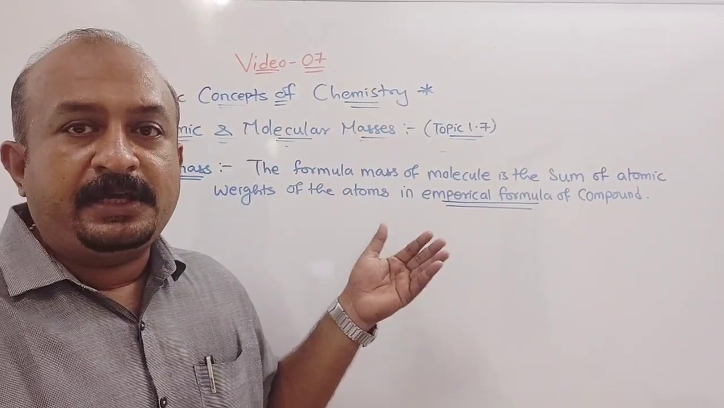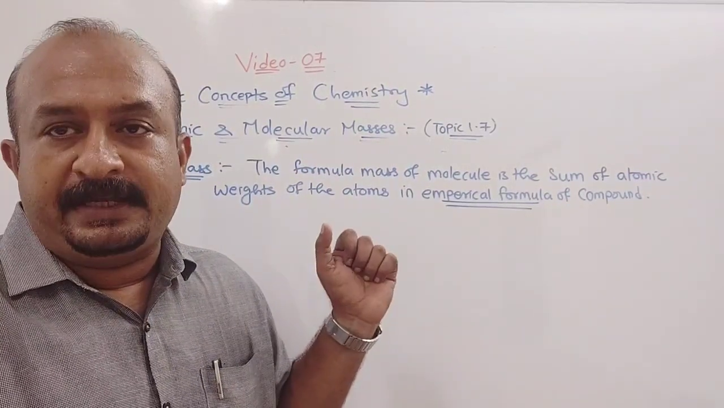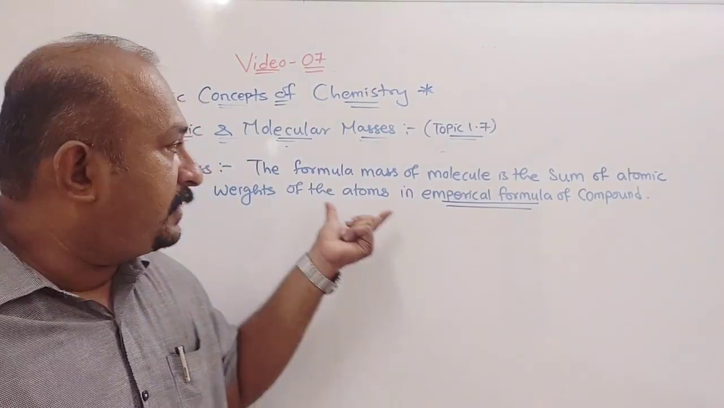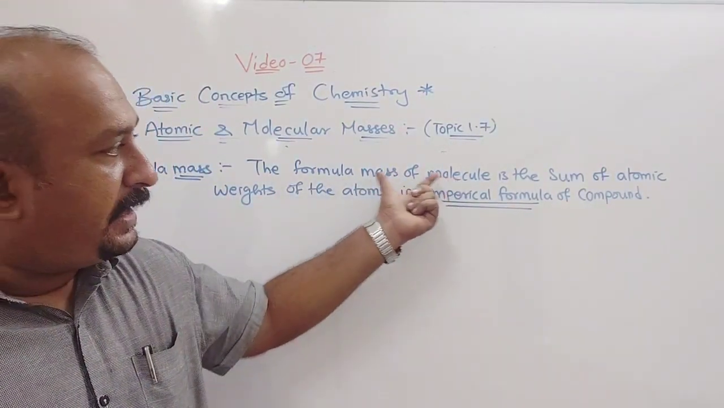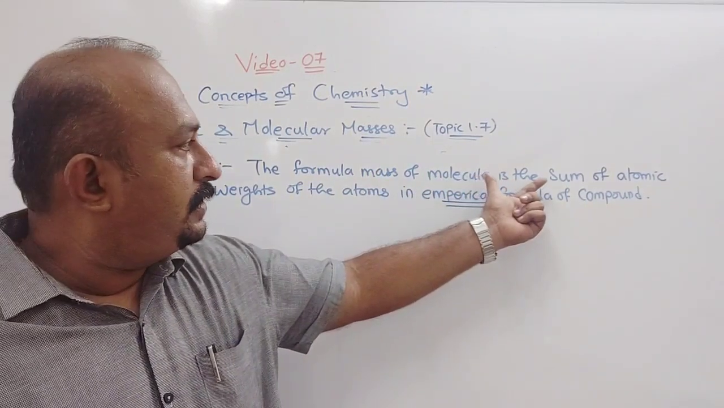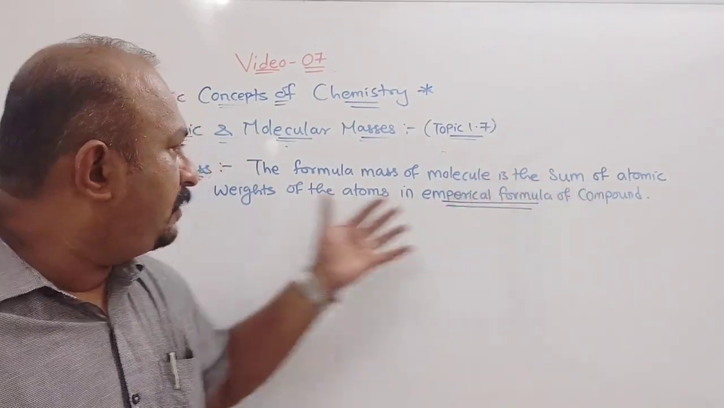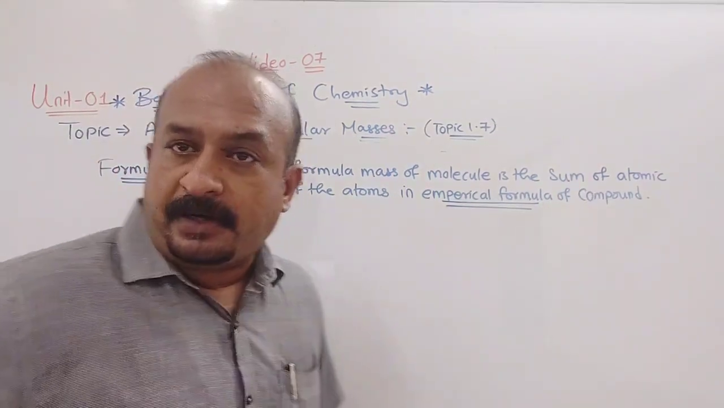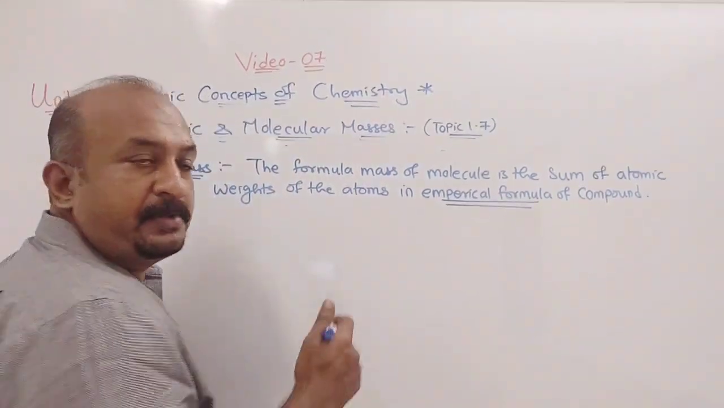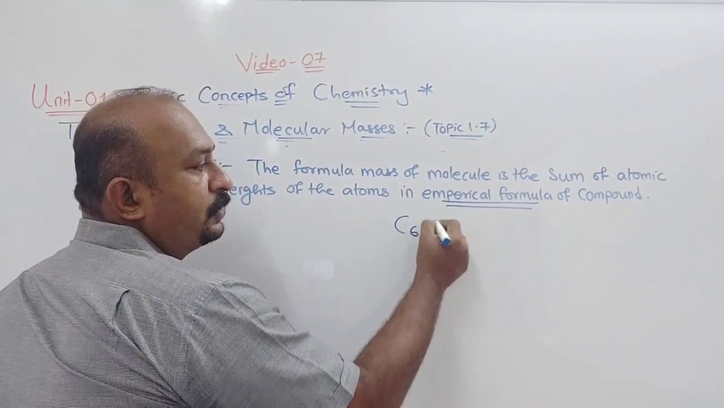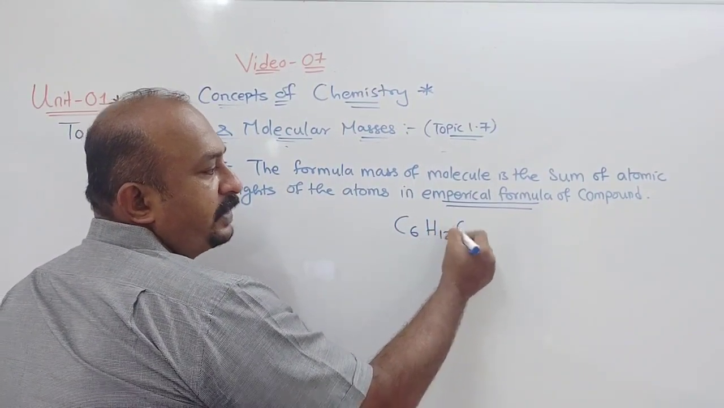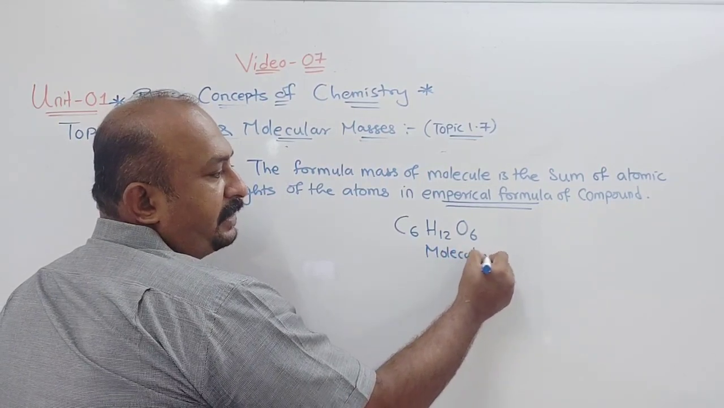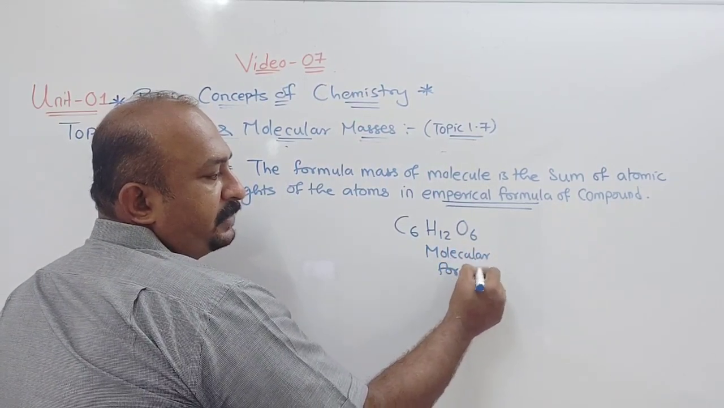Formula mass of a molecule is the sum of atomic masses. It is like molecular mass only, but here we don't multiply by the number of atoms, which we used to do. So formula mass is the mass of the molecule, the sum of the atomic weights of the atoms in the empirical formula of the compound. Now what is the empirical formula? When we write glucose, glucose is C6H12O6. This is its molecular formula.